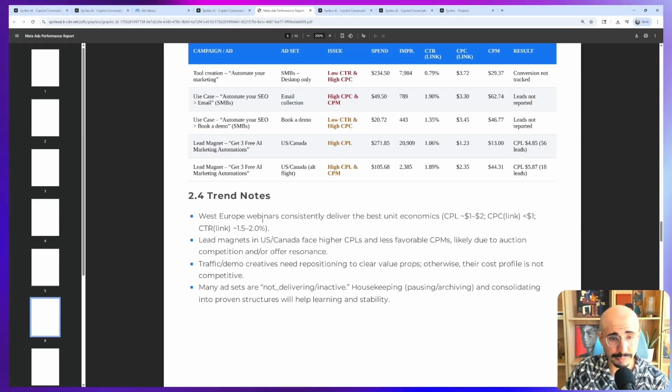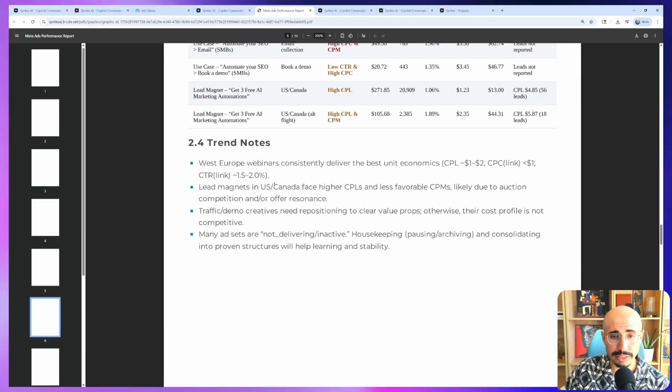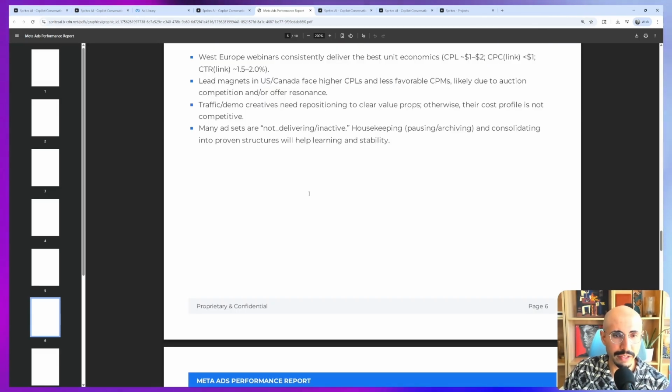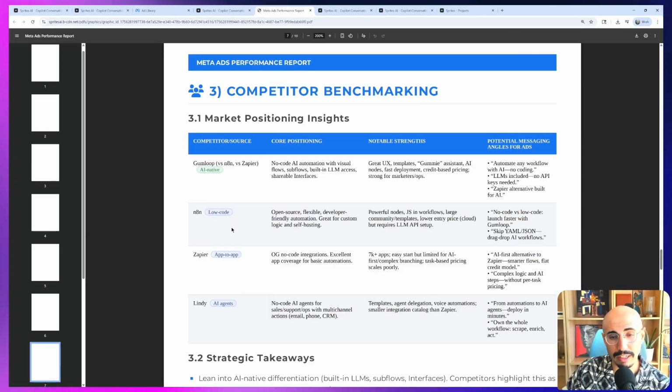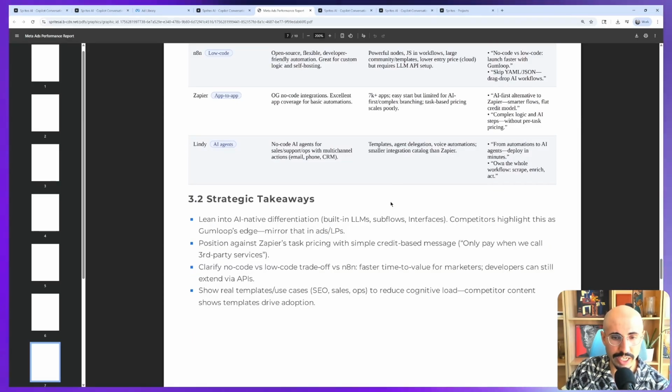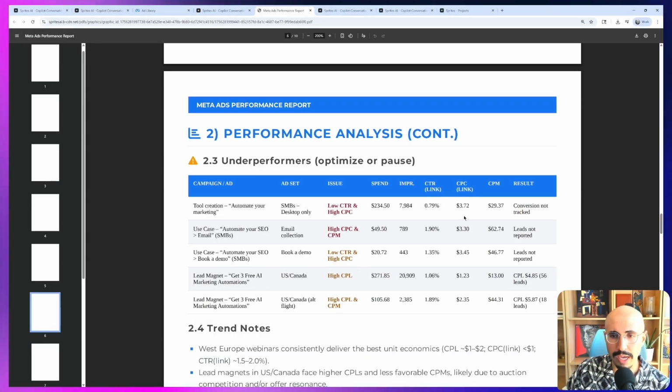It finds the trends. We should probably double down on the Western Europe market because it's doing well for us. US, Canada, more expensive CPL, so probably pretty competitive. And for competitor benchmarking, we pull in at least a few that are running Facebook ads, and we get to see where we stand. Mostly, we don't get the details of their campaign KPIs unless they're public.